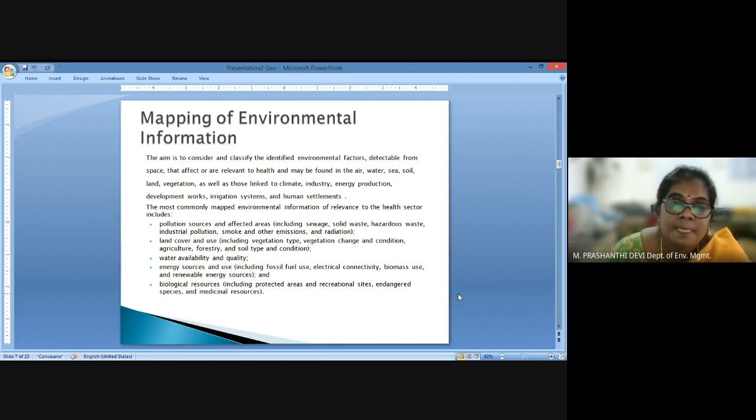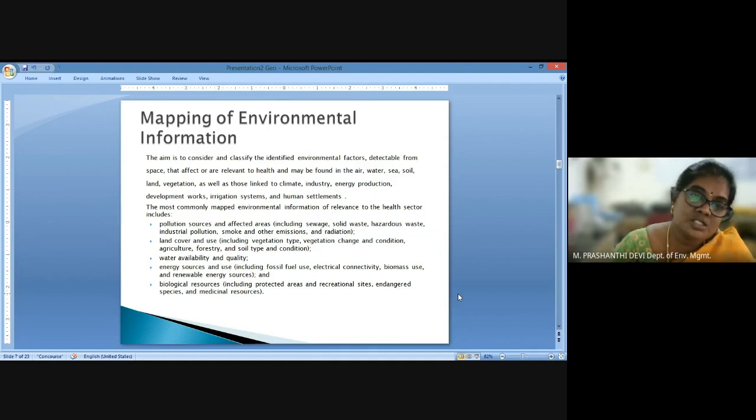Again, usage of energy and the energy resources that are available, and how these energy resources are used at household level or at a regional level or at a state level or a national level. So we can map all these, and these can also be integrated as our environmental cost.